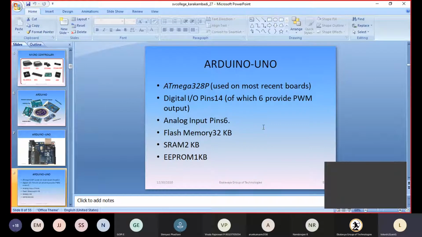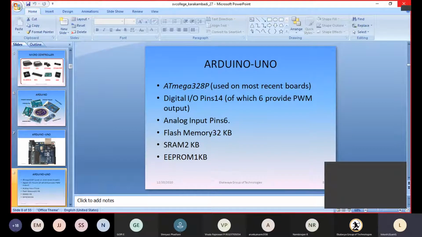The main microcontroller used in the Arduino is the Atmega 328P. It has 14 digital IO pins, so I can connect 14 IO devices to this Arduino board.